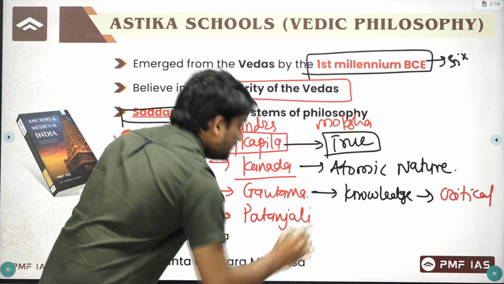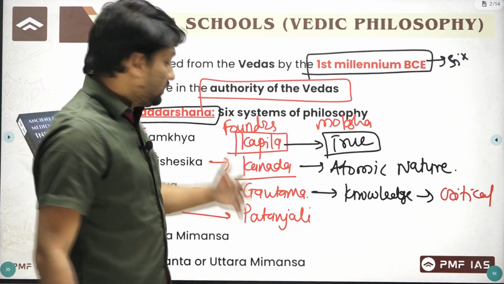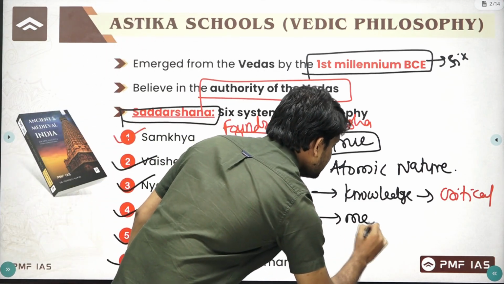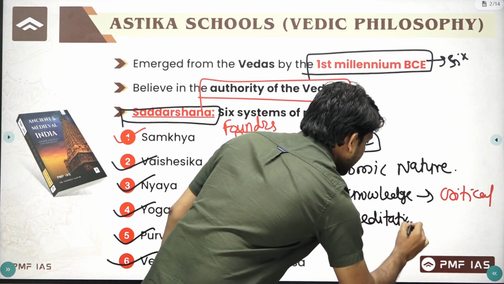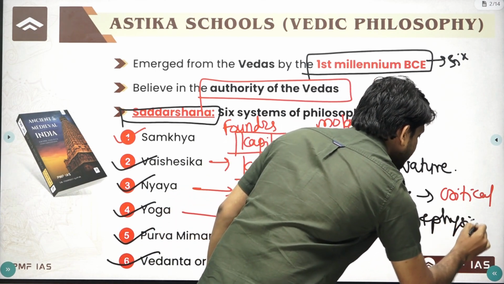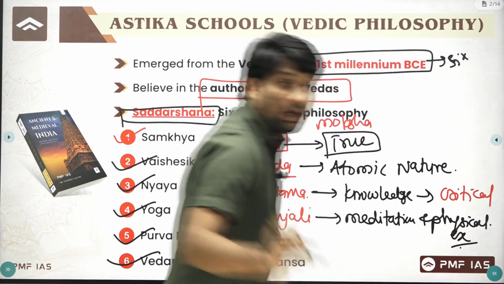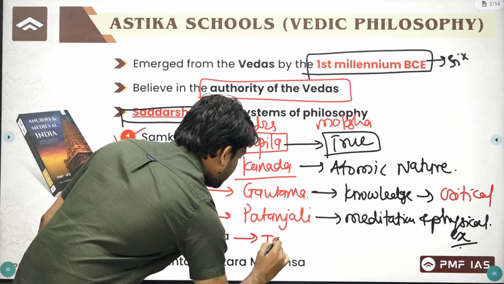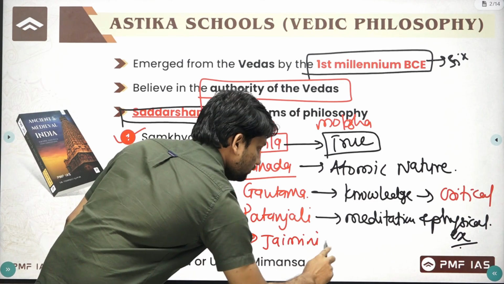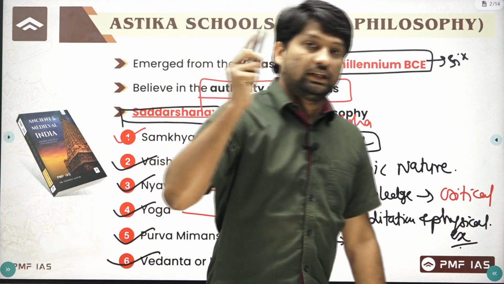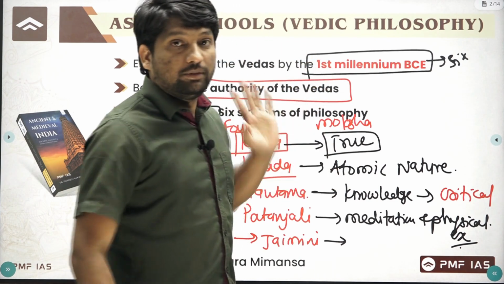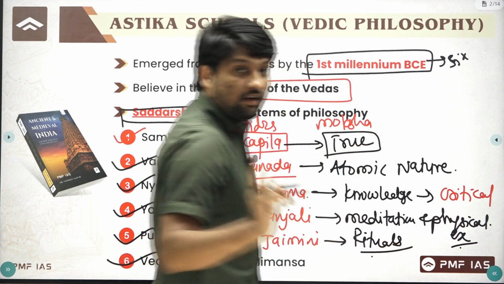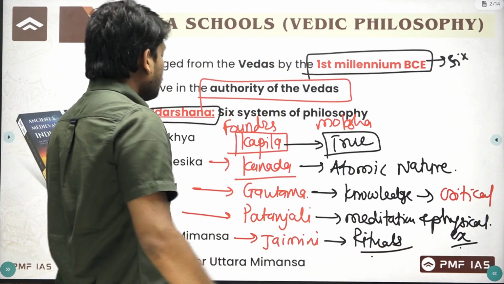According to the Yoga philosophy, it is given by sage Patanjali. According to this philosophy, you will get salvation through meditation and physical exercise. Why is meditation or exercise important? To achieve concentration. Purva Mimamsa is given by sage Jaimini, and according to this philosophy, if you want to get salvation or liberation, there is only one way, that is rituals, the rituals given in the Vedas. And last is Vedanta or Uttar Mimamsa.